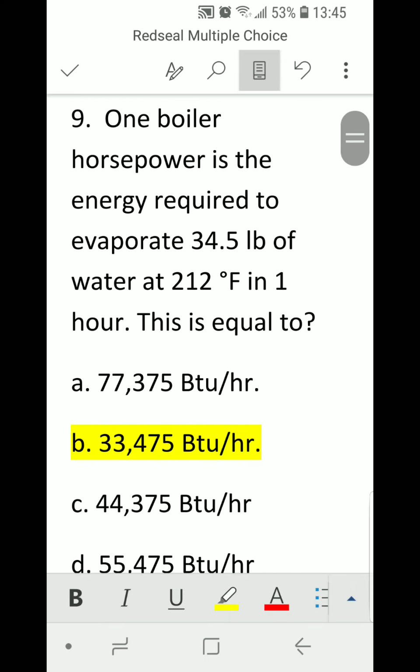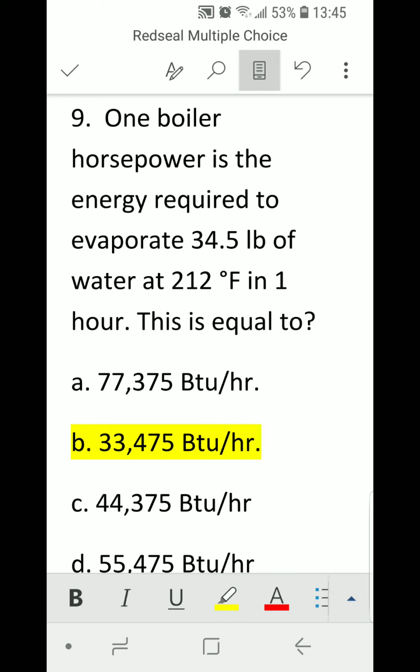Number 9. 1 boiler horsepower is the energy required to evaporate 34.5 pounds of water at 212 Fahrenheit in 1 hour.